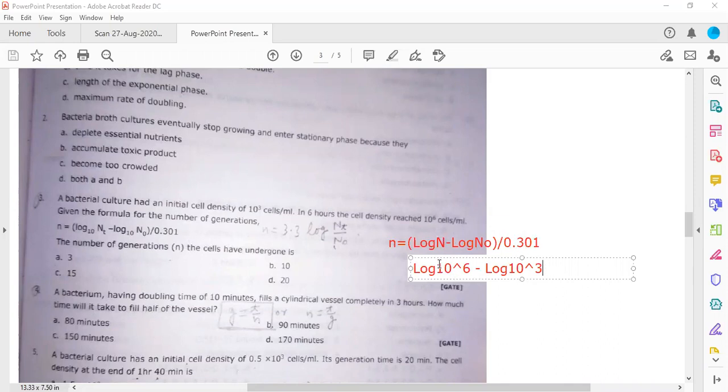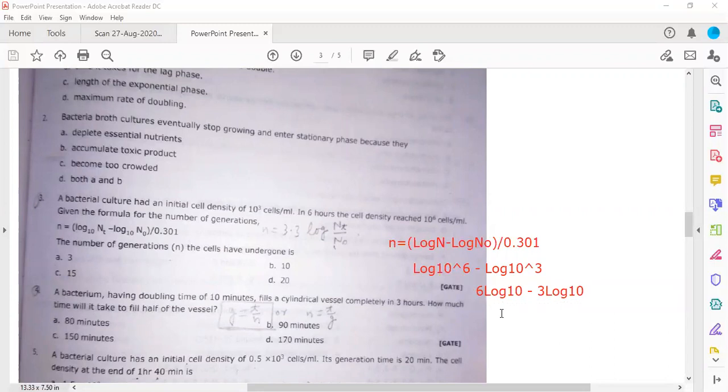First of all, this can be written as 6 log 10, because this is a power. So in the next line, you will write 6 log 10 minus 3 log 10. And you know log 10 is equal to 1.